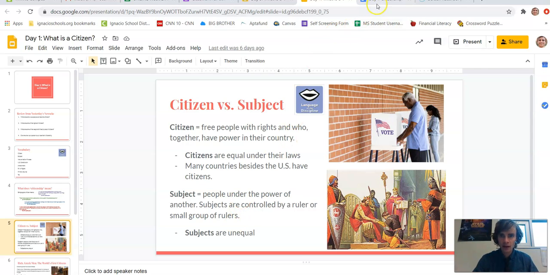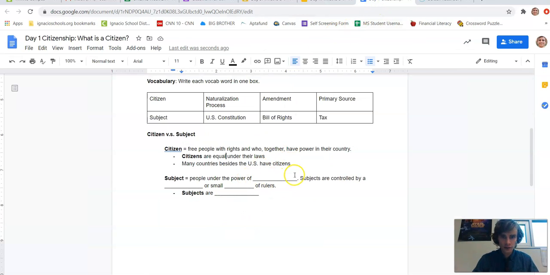So you'd come back over here and you would fill out the blanks. So you would say a subject are people under the power of another. They're controlled by a ruler or small group of rulers. And they are unequal.